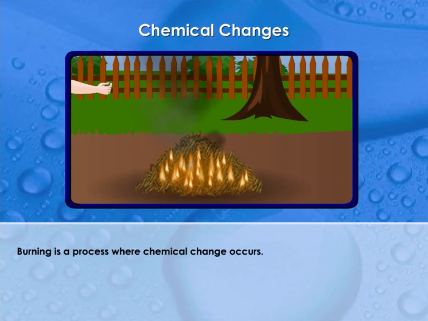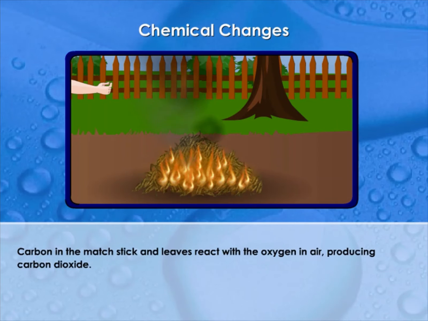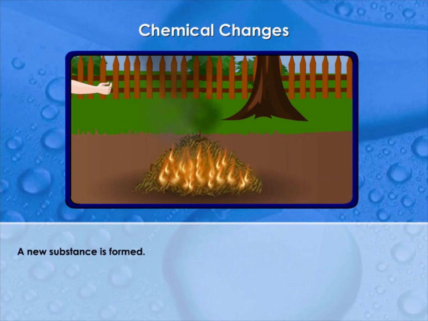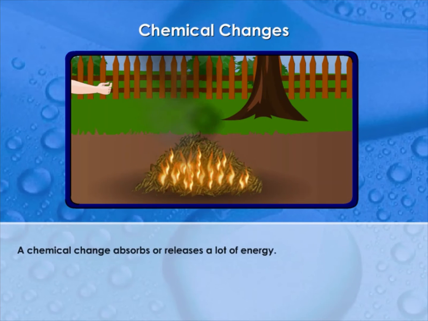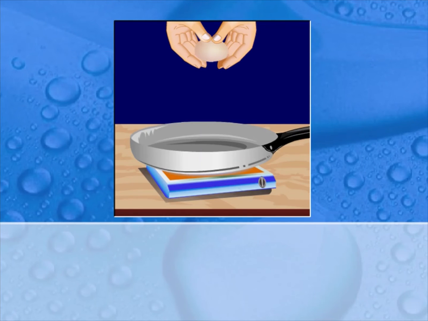Discuss and click to check your answer. Burning is a process where chemical change occurs. Carbon in the matchstick and leaves reacts with the oxygen in air, producing carbon dioxide. A new substance is formed. A chemical change absorbs or releases a lot of energy. Here is another example of a chemical change. Break an egg onto the frying pan. Click on the egg.